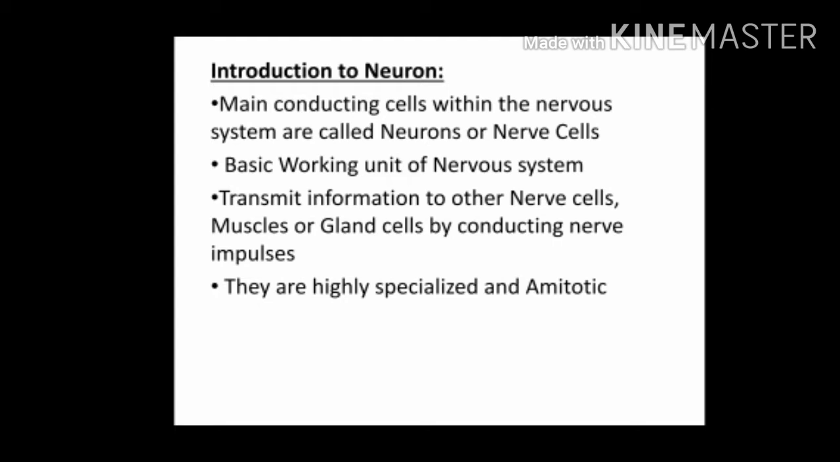Neurons transmit information to other nerve cells, muscles or gland cells by conducting nerve impulses. So their main function is transmitting information or messages from the brain or to the brain through conducting impulses. They are highly specialized and amitotic. Highly specialized and amitotic means that if a neuron is destroyed, it cannot be replaced, because neurons do not go through mitosis. So mitosis is absent in neurons.